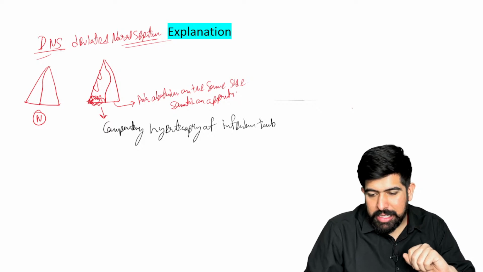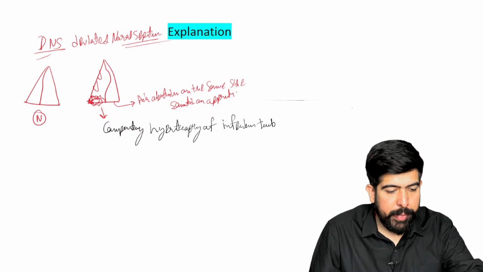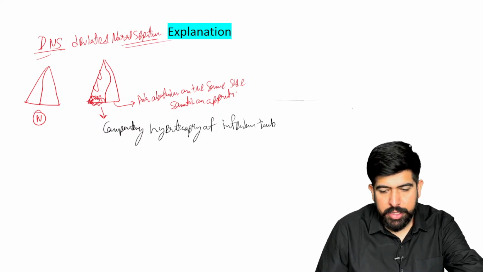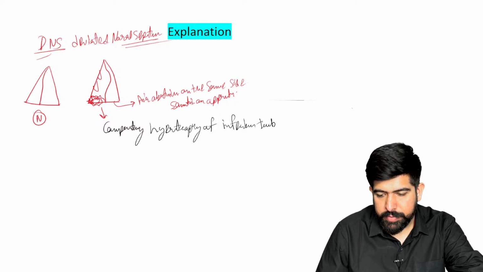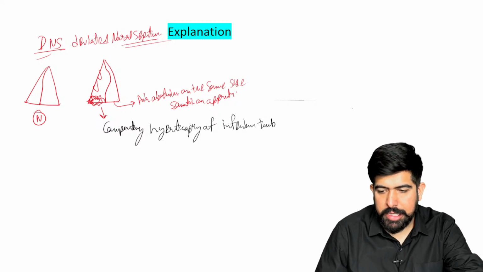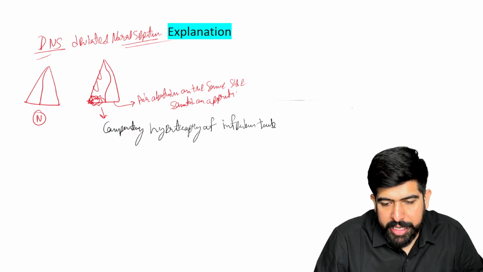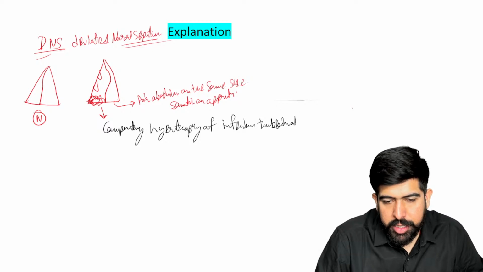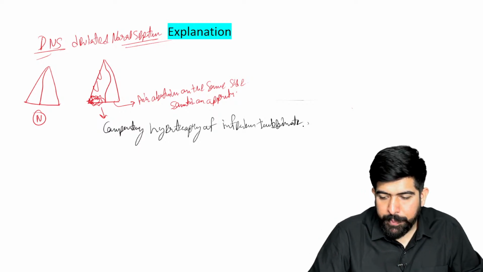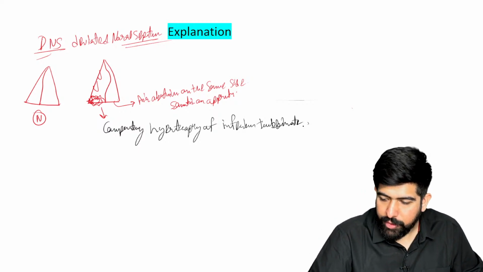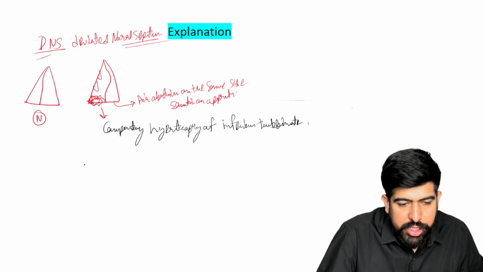So we are talking about the compensatory hypertrophy of the inferior turbinate. Am I clearly visible now? There will be the inferior turbinate. This inferior turbinate will do this. Very good. Right?